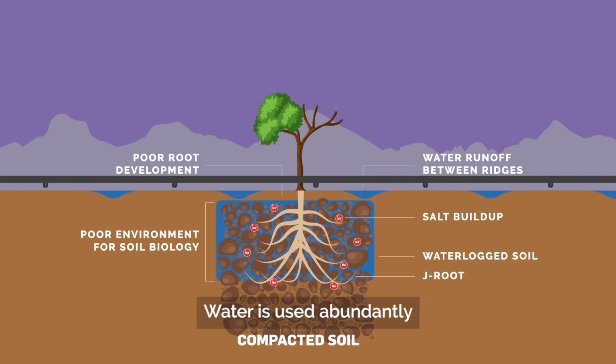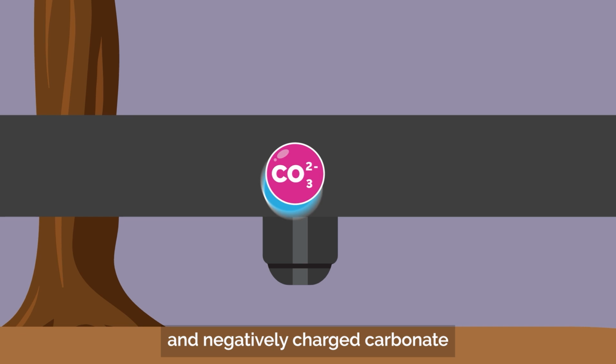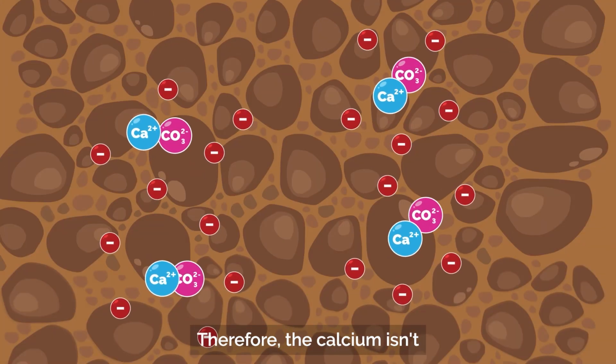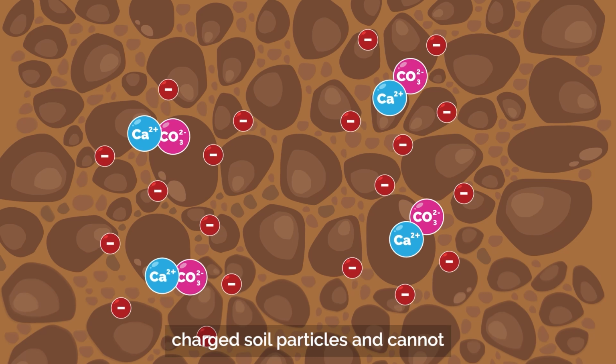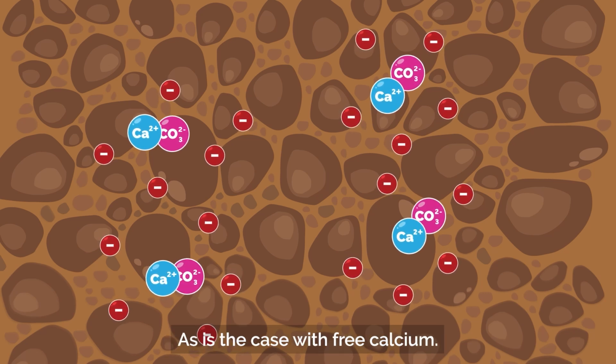Water is used abundantly in agriculture and usually contains insoluble minerals and salts. The types and concentrations thereof ultimately influence soil structure. One of the most prevalent examples is calcium carbonate, where the positively charged calcium and negatively charged carbonate form an insoluble salt. Therefore, the calcium isn't available to bind to the negatively charged soil particles and cannot promote aggregate formation, as is the case with free calcium.